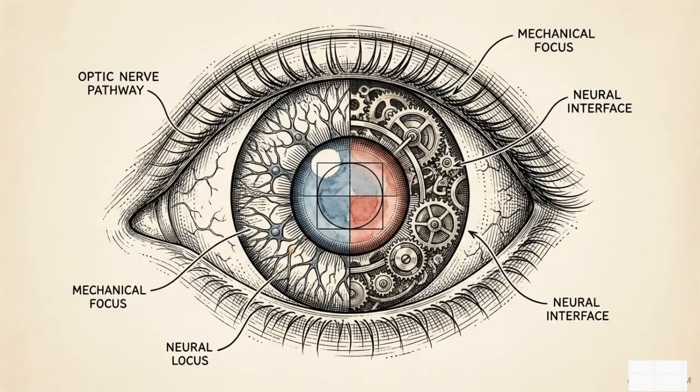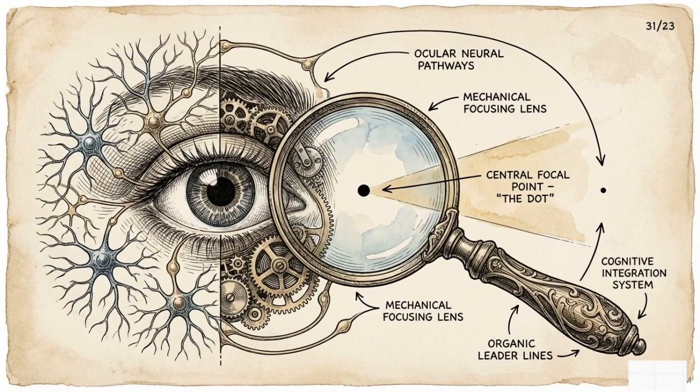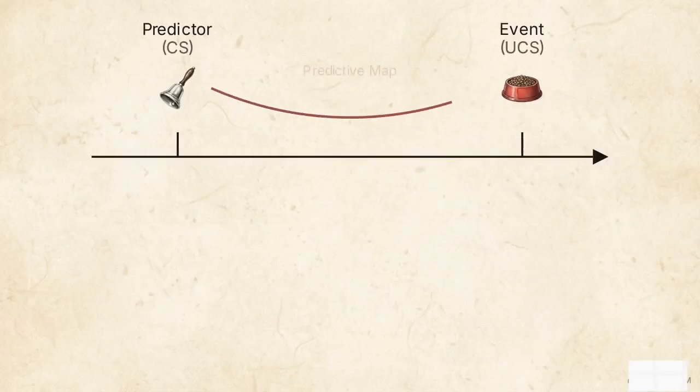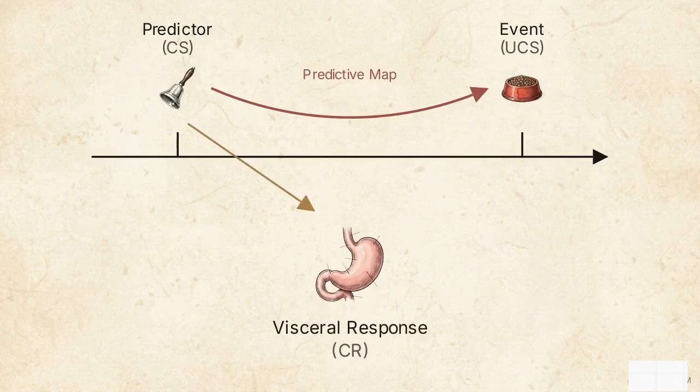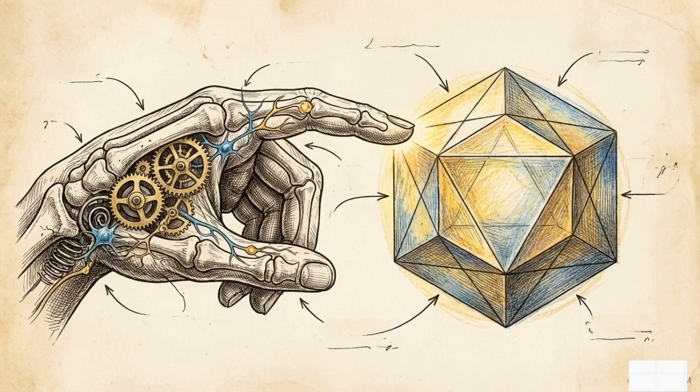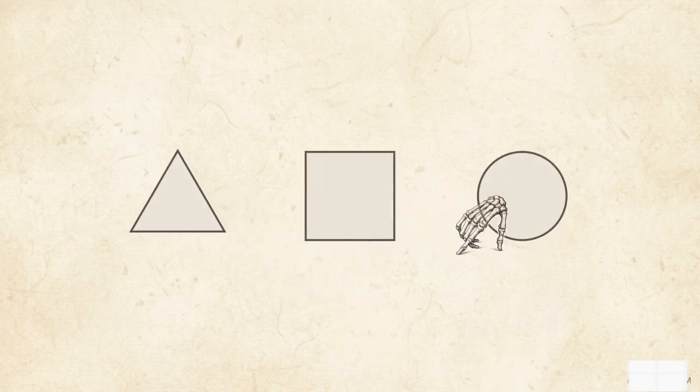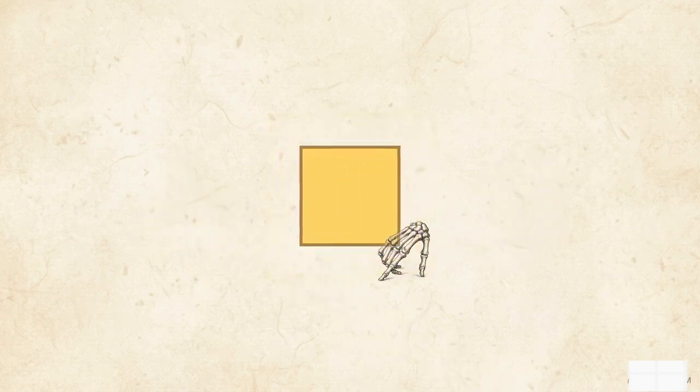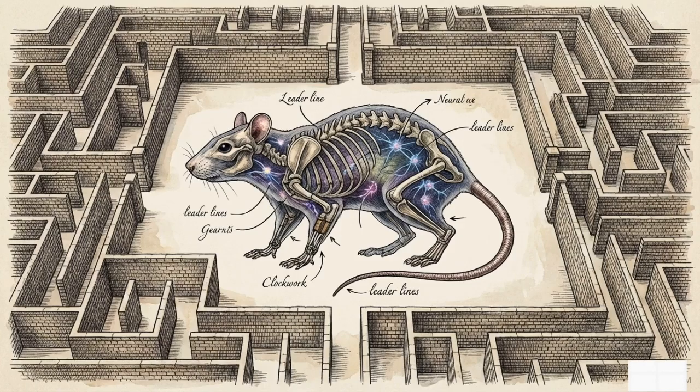To navigate this deterministic reality, biological systems utilize two distinct learning algorithms. Algorithm 1, classical conditioning, is an information-gathering mechanism. It maps predictive relationships between events to prepare involuntary, visceral responses, such as the secretion of digestive juices at the sight of food. Algorithm 2, operant conditioning, is a selection mechanism. It maps behavioral outcomes, adjusting the probability of voluntary, skeletal actions based on their consequences. Learning, then, is the measurable process of an environment shaping the observable output of a biological system.